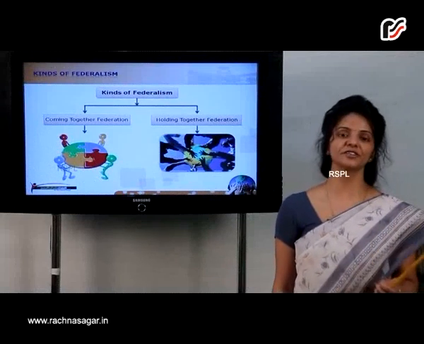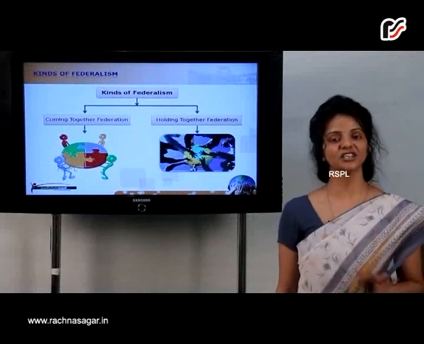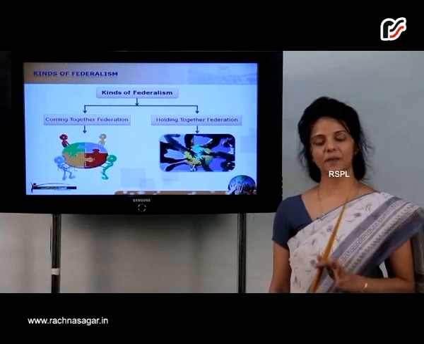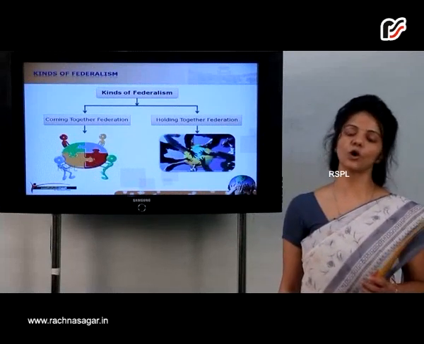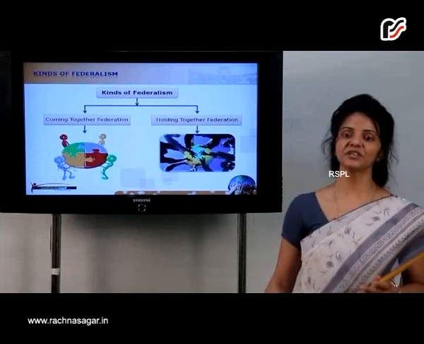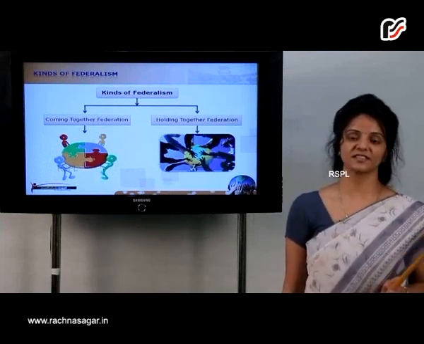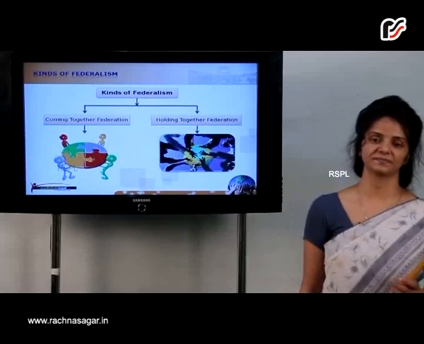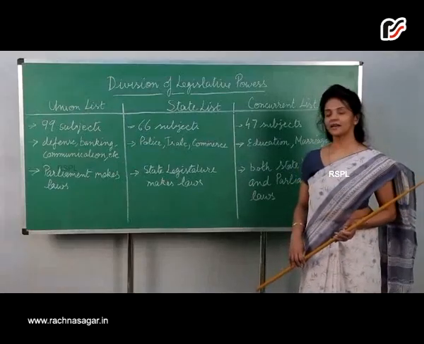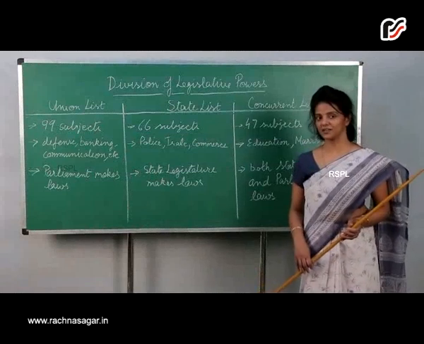The holding together federation is where a large country divides power between the states and central government. The central government is always more powerful than the regional or the state government, which is seen in India, Spain, Belgium.